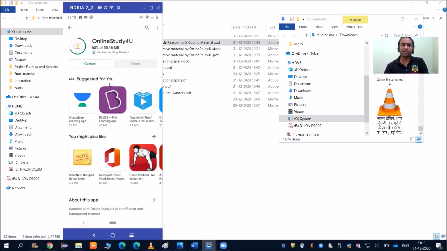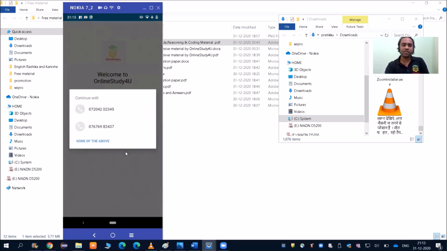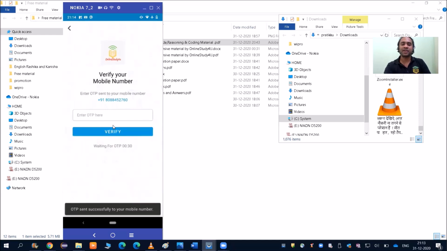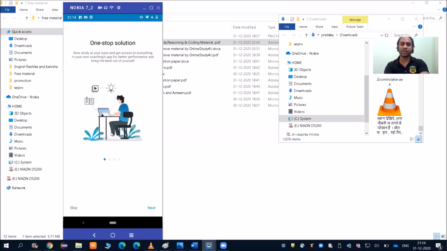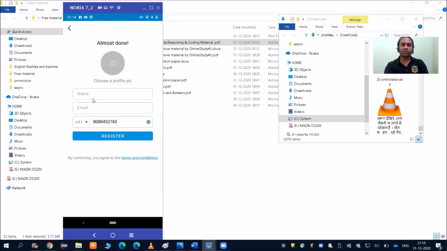Now you are going to log into the app. You can open the app. Very good. This is our official logo, and then you have to use the mobile number which you are going to use. 80884527760. This is our official mobile number, and then you have to put the OTP here and verify. After that, you can see this is our Online Study for You app, one stop solution. Get started.